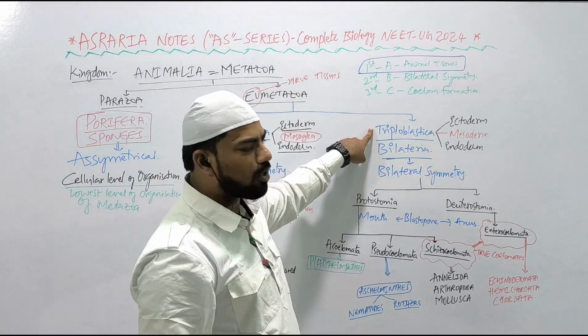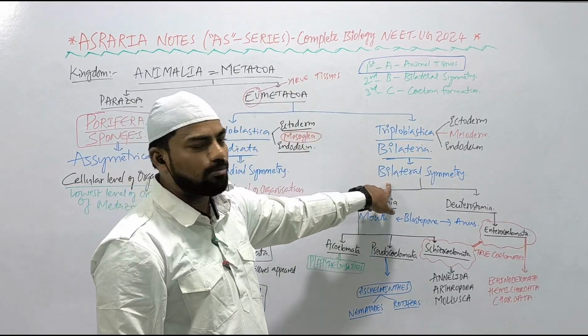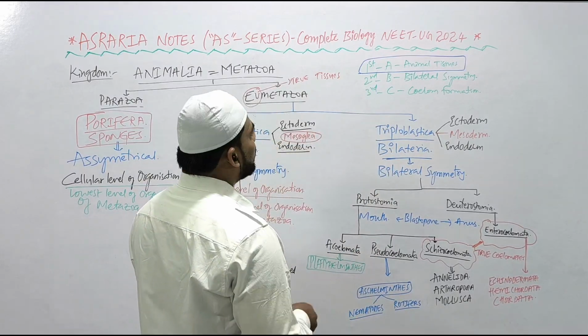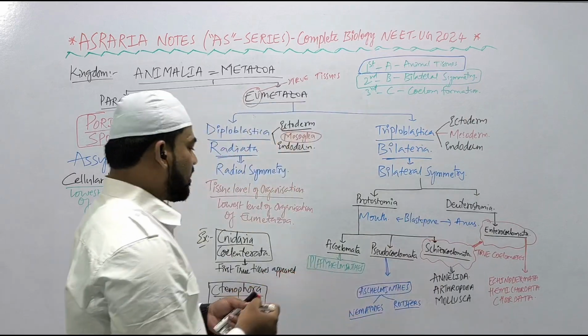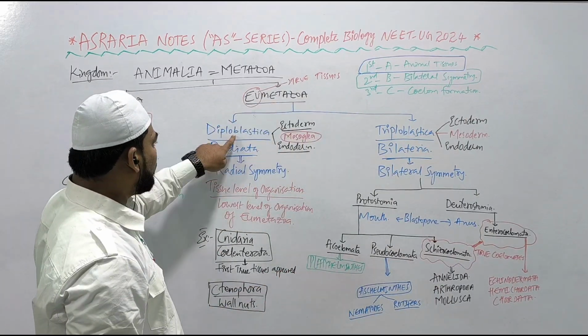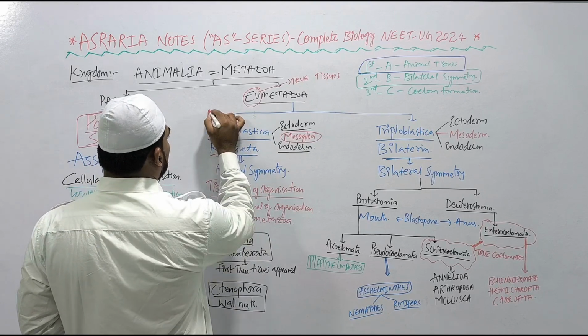And triploblastica also called as bilateria. Why? Because they show bilateral symmetry. See, again the division is based on the bilateral symmetry. The second key transition of evolution is bilateral symmetry. Right? So based on the bilateral symmetry, again it is classified. So eumetazoa is divided into diploblastica, radiata. The mnemonic is DR. D for diploblastica, R for radiata, radial symmetry.